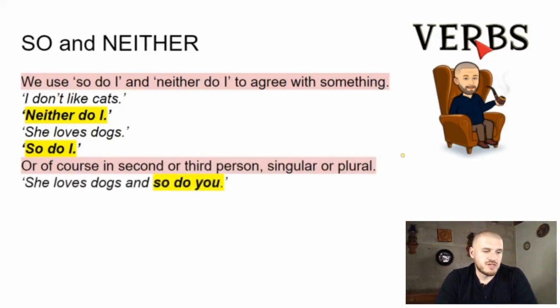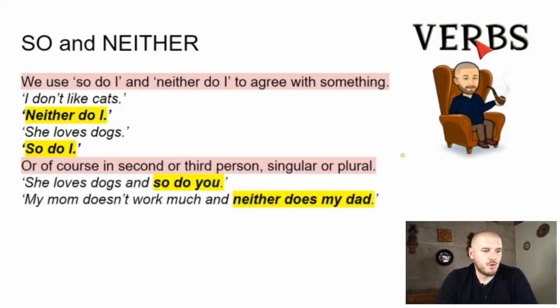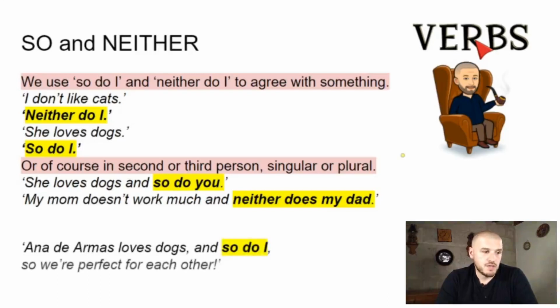She loves dogs and so do you. My mom doesn't work much and neither does my dad, right? So this is do or does, depending on if it's third person, my dad, he does, neither does my dad. Or you, second person, do you. Ana de Armas loves dogs and so do I. So we are perfect for each other, okay?